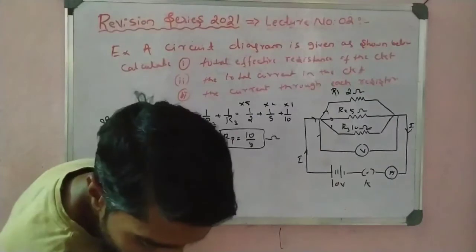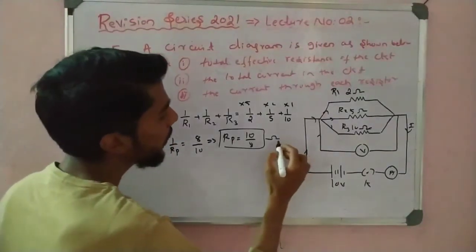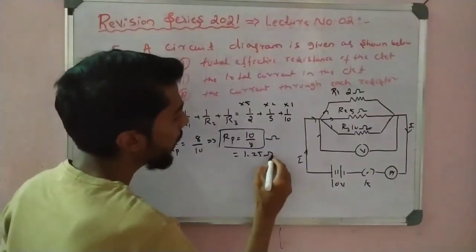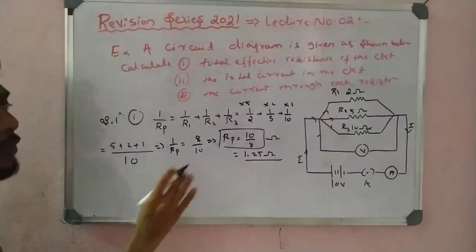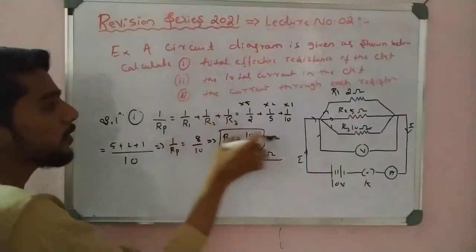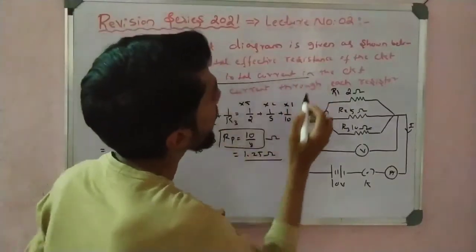Okay, this is the effective resistance. If you divide this, we get 1.25 ohm. Okay, so this is the total resistance. Why do we calculate this? Because it is in parallel. Let us see the total current in the circuit.